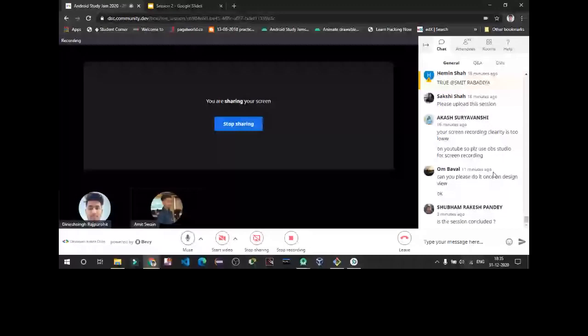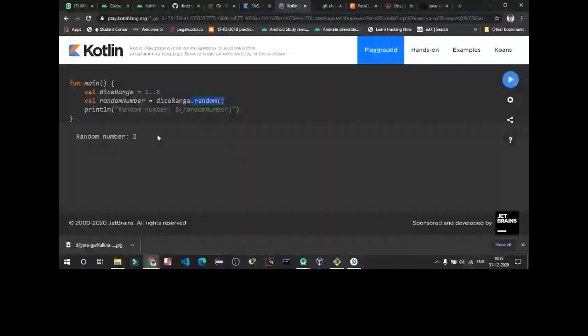We run, and what we get is random number 2. If we run again, 4. So in this way we are going to get a random number from this random function.